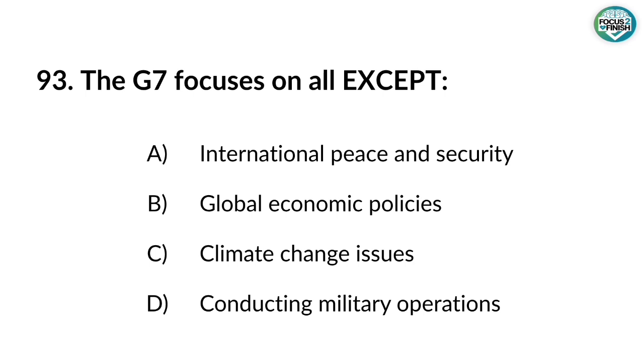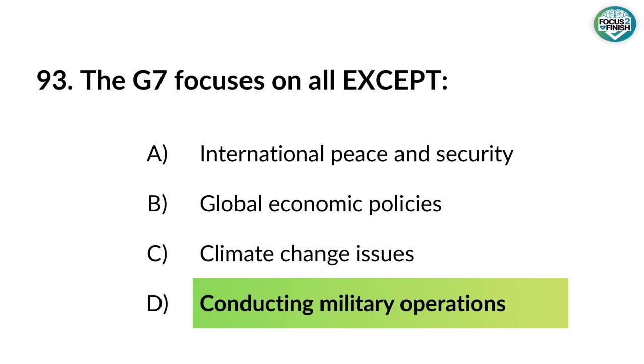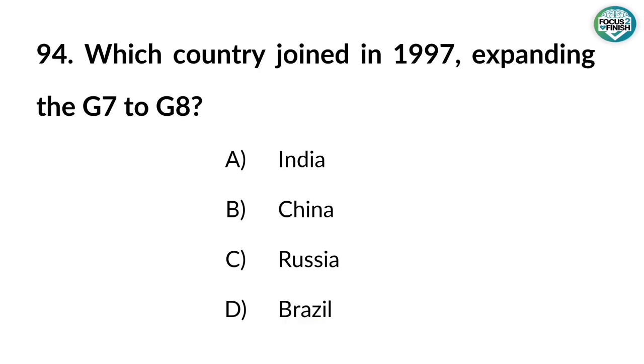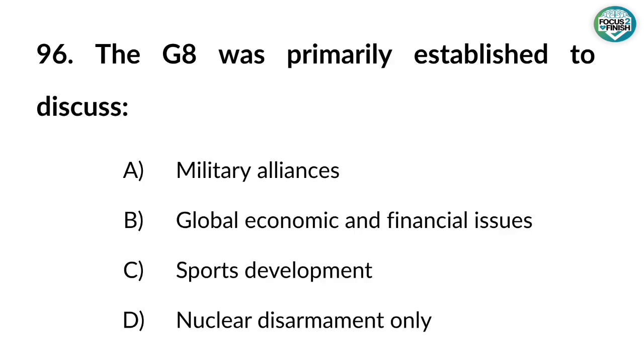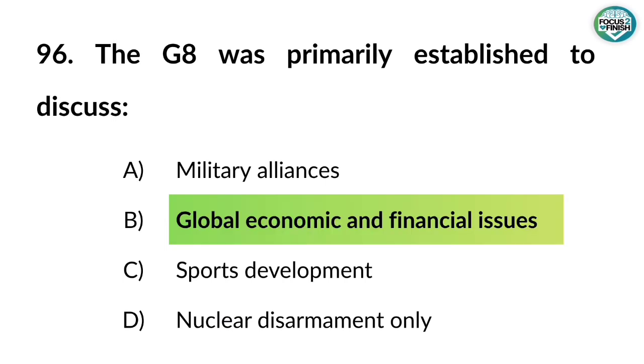93. The G7 focuses on all except? Answer: Conducting military operations. 94. Which country joined in 1997, expanding the G7 to G8? Answer: Russia. 95. The first G8 summit with Russia was held in 1997 at? Answer: Denver, USA. 96. The G8 was primarily established to discuss? Answer: Global economic and financial issues.